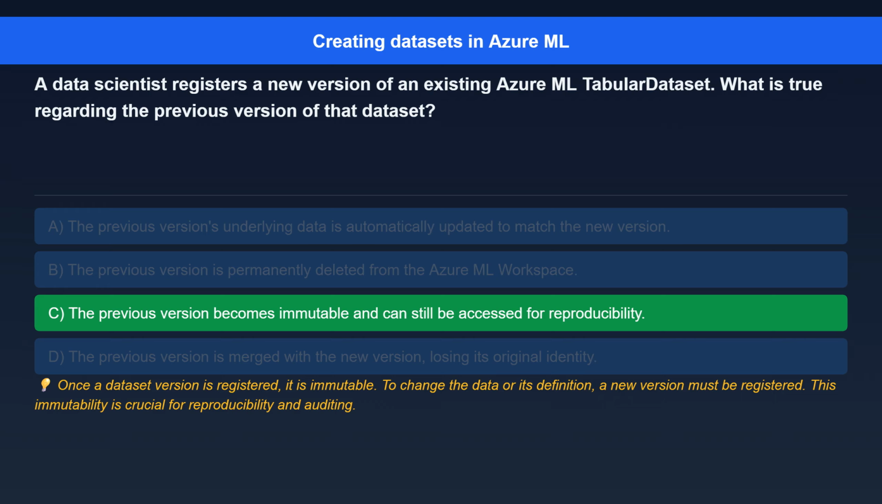The correct answer is the previous version becomes immutable and can still be accessed for reproducibility. Here's the explanation. Once a dataset version is registered, it is immutable. To change the data or its definition, a new version must be registered. This immutability is crucial for reproducibility and auditing.